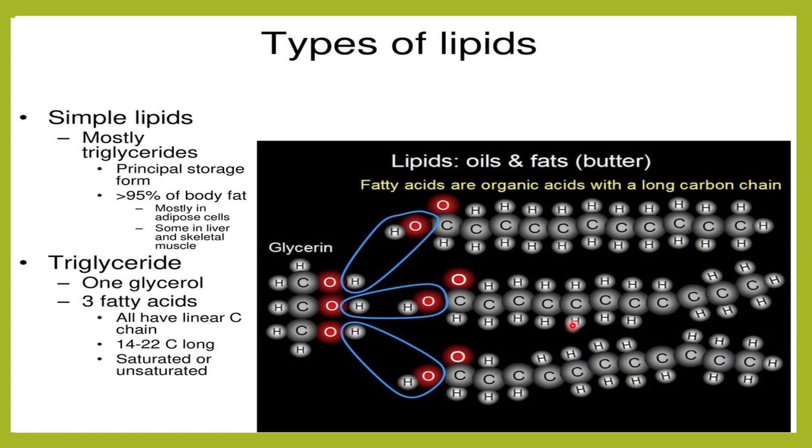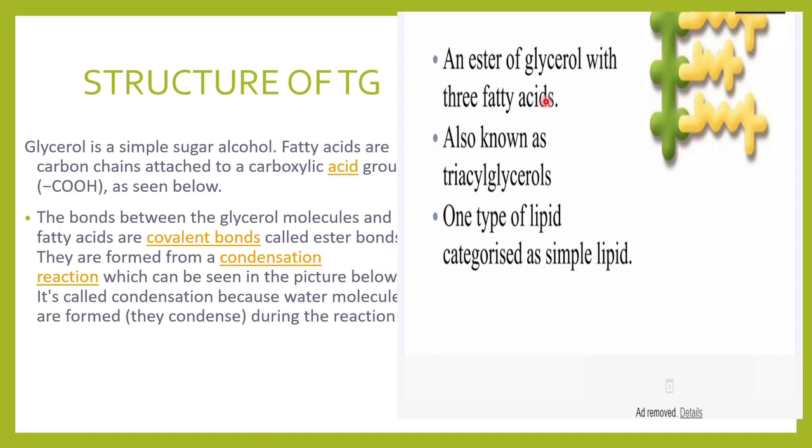Triglyceride is composed of one glycerol and three fatty acids, all having a linear carbon chain. This could be saturated or this could be unsaturated. So this is a structure of a triglyceride. It is made up of a glycerol and three fatty acids. This glycerol is a simple sugar alcohol.